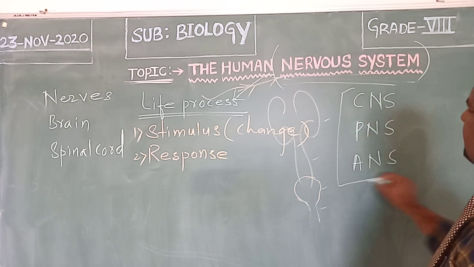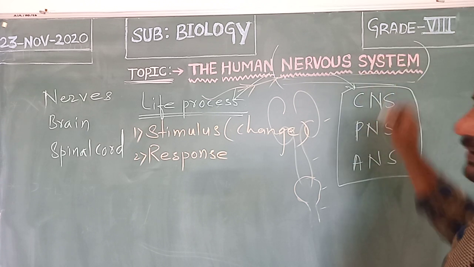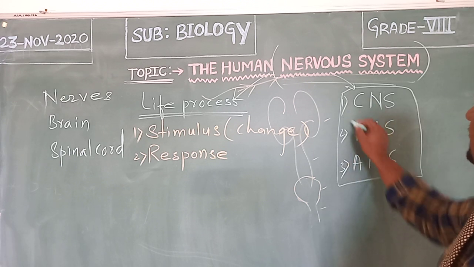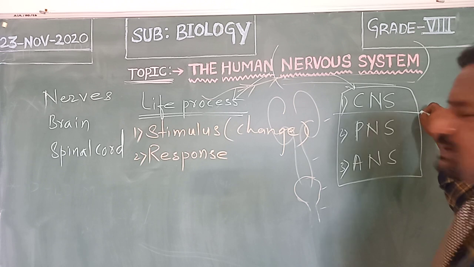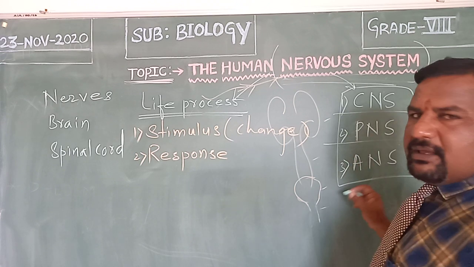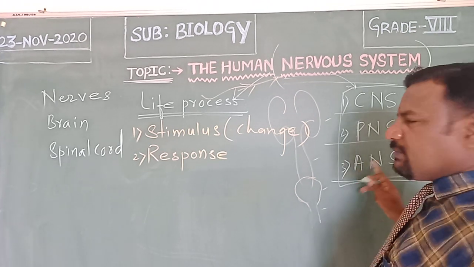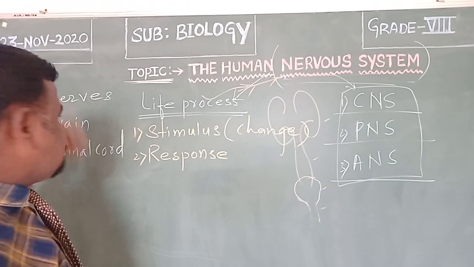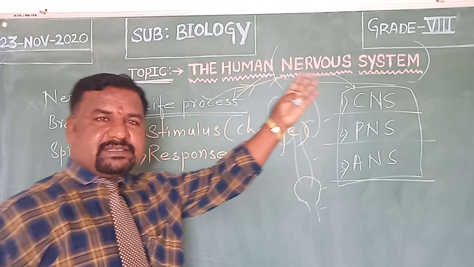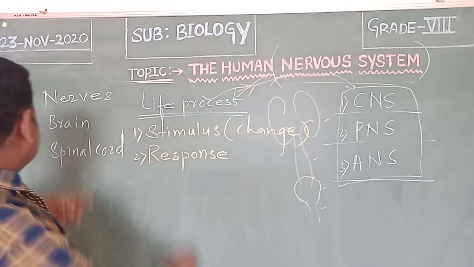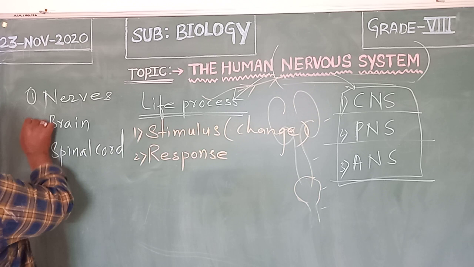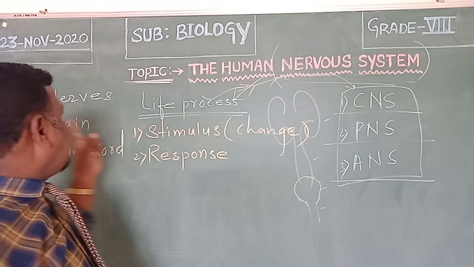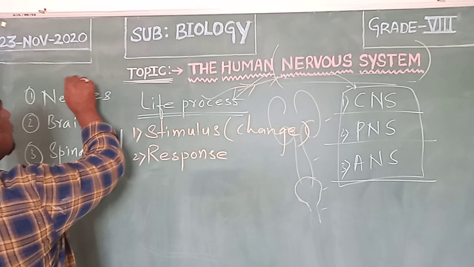These are the divisions of the nervous system. The nervous system is further divided into these three divisions. CNS, central nervous system. PNS, peripheral nervous system. ANS, autonomous nervous system. So these are, as I told you, the nervous system is composed of these three things, such as nerves, brain and spinal cord. These three are the components of what?